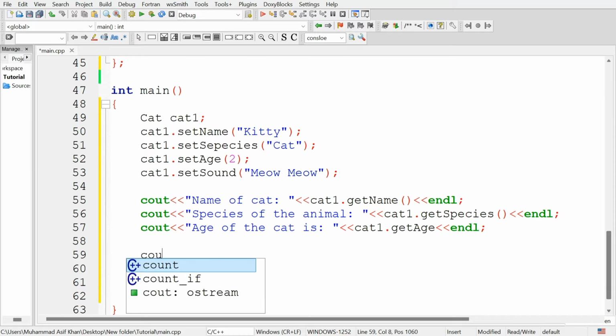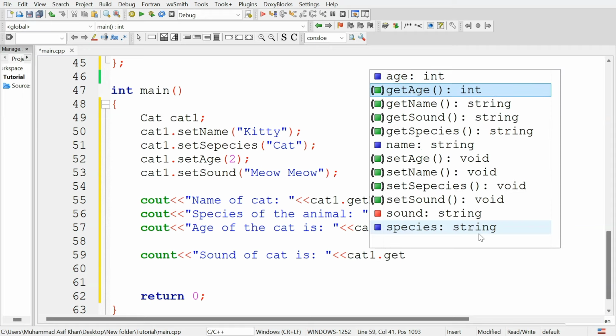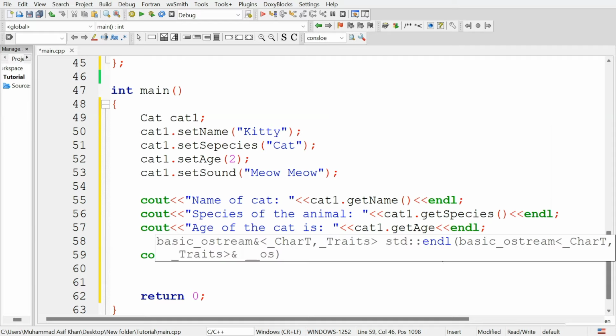There is one more attribute of the cat class: cout sound of cat is cat1 dot get sound. Now this get sound method is defined in the cat class.